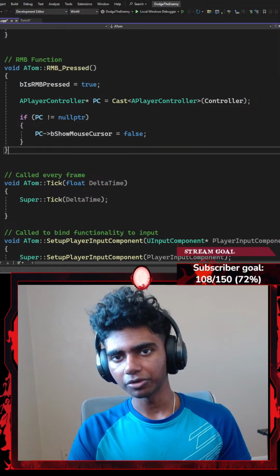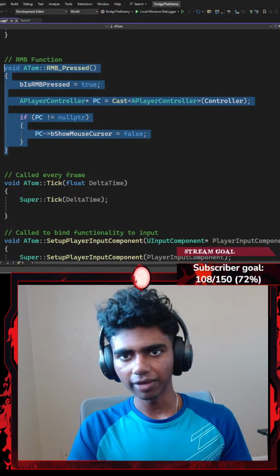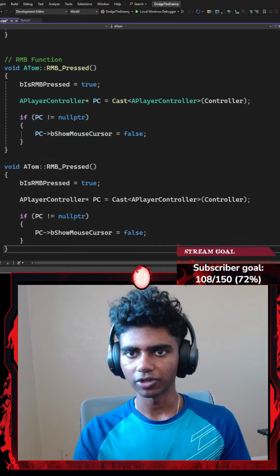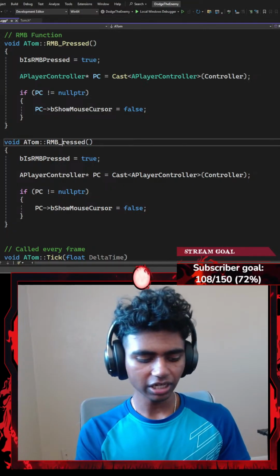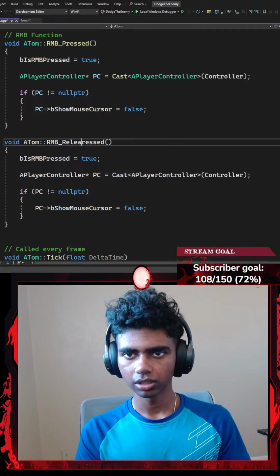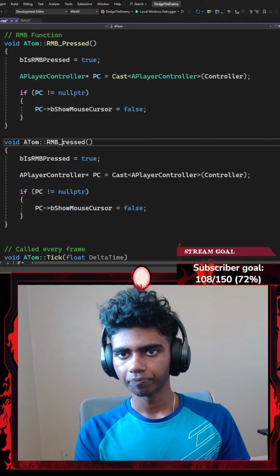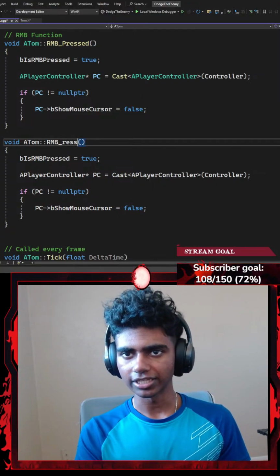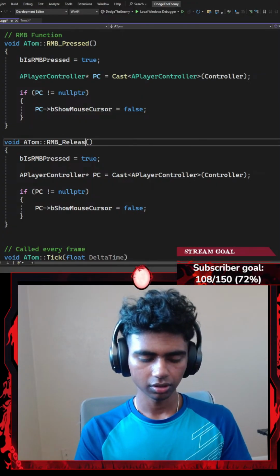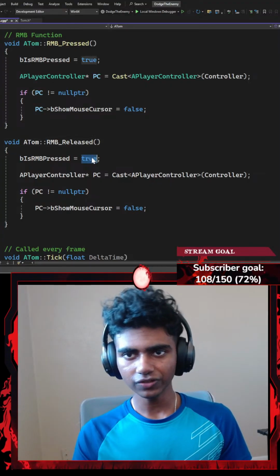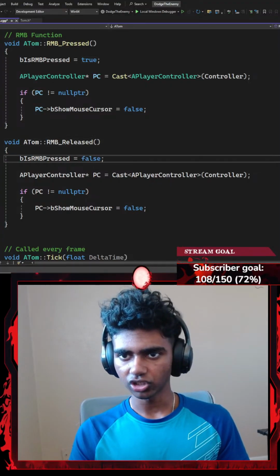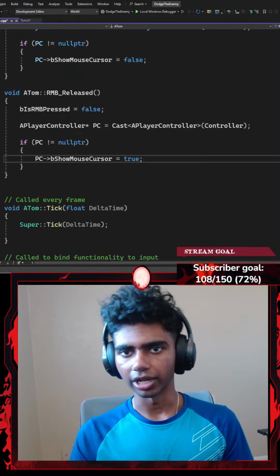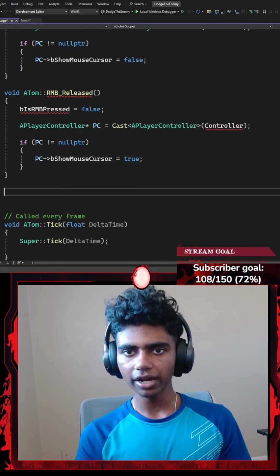On the other hand, I'm just gonna go ahead and copy this again to save time because this code is really easy and I don't want to type it, to be honest. I'm gonna go with something like released. Guess I can just remove pressed. There, I'm gonna just change that to false and that to true. And that's about it.